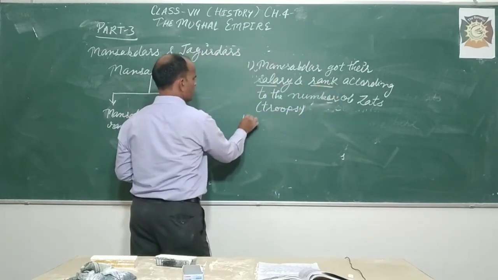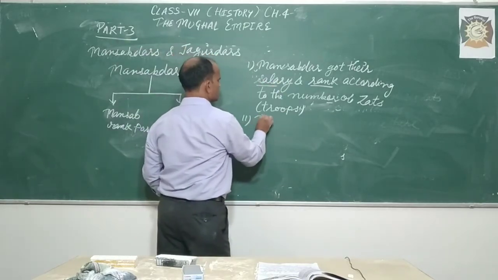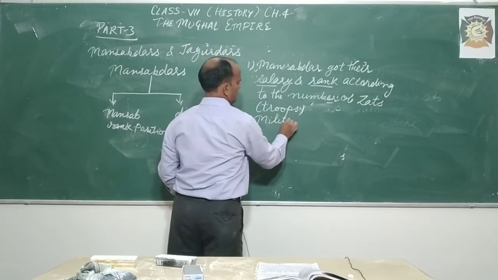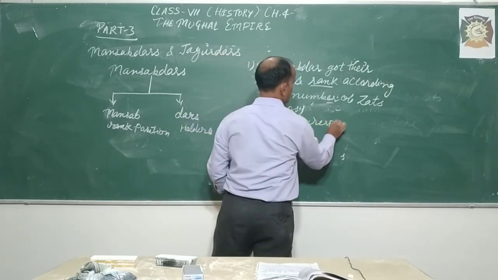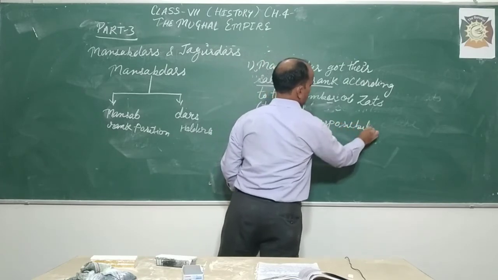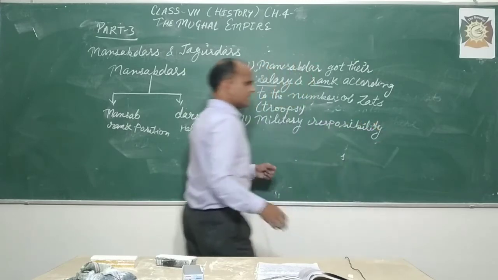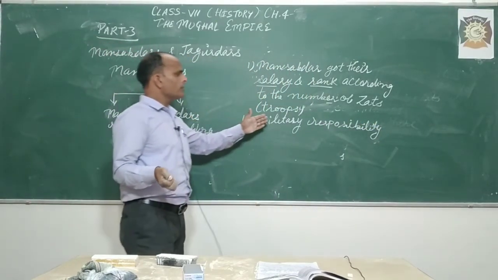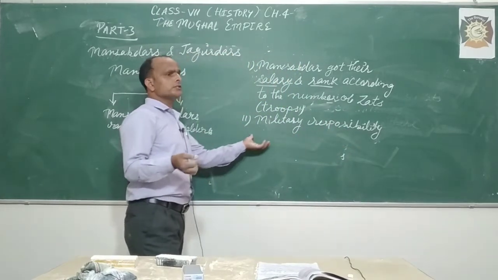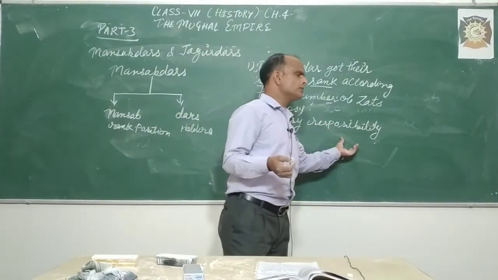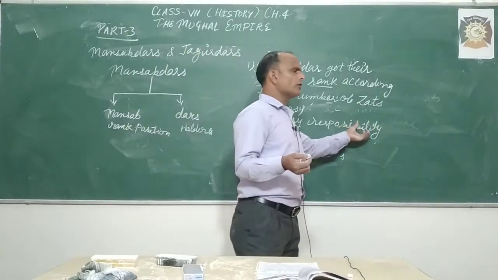Next, what was necessary for the Mansabdari was military responsibility. Military responsibility means he has to keep a military or cavalry sawar for the support of the king, for the emperor when he is needed.